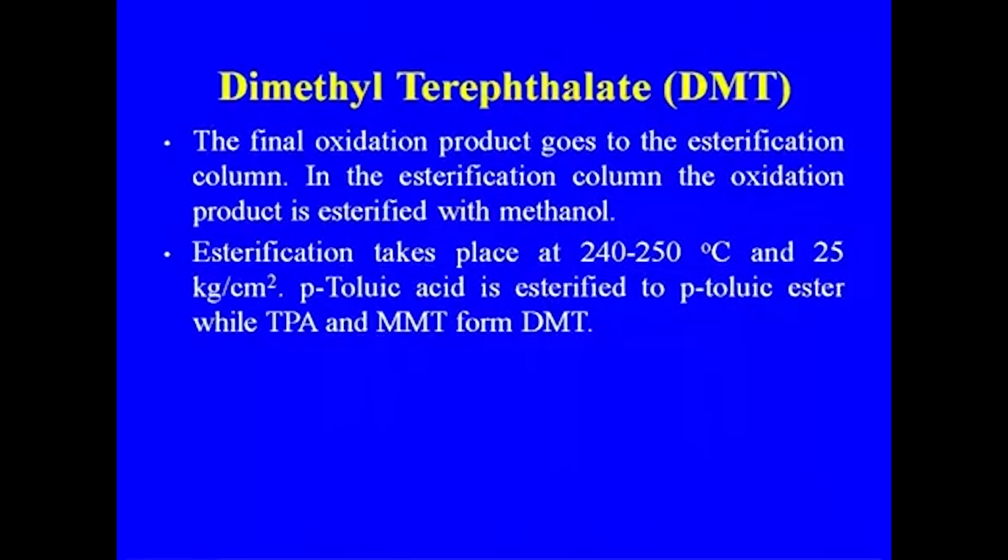The final oxidation product goes to the esterification column. In the esterification column, the oxidation product is esterified with methanol. Esterification takes place at 240 to 250 degrees centigrade. The p-toluic acid is esterified to p-toluic ester, while TPA and MMT form DMT, that is dimethyl terephthalate, and that is the crude terephthalic acid, and this MMT is going for the DMT.